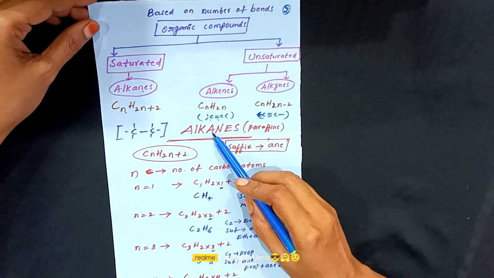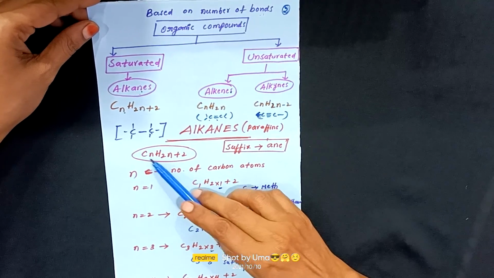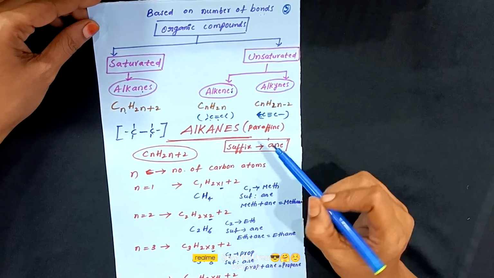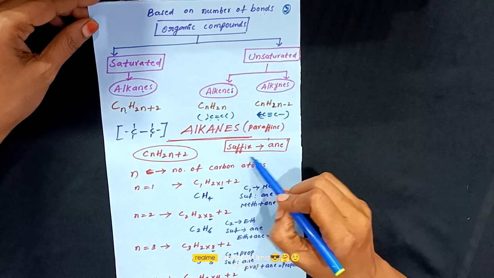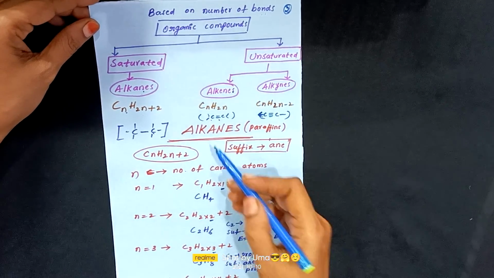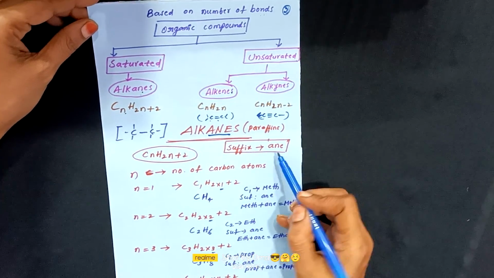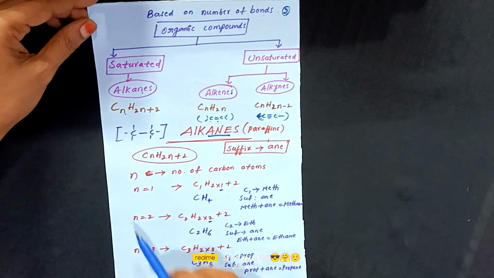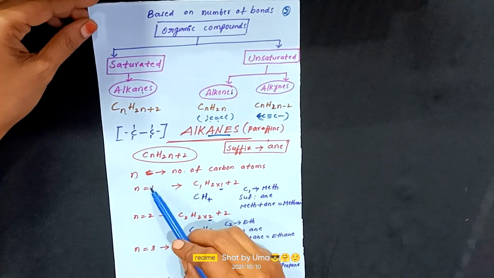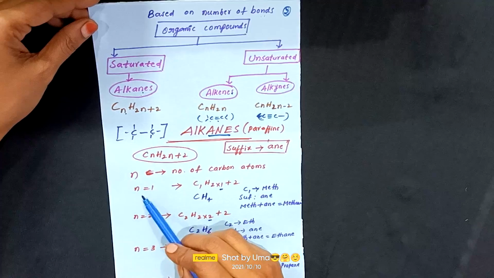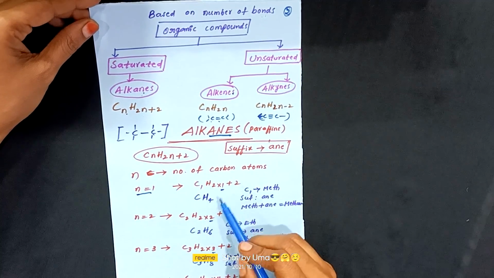Alkanes have the general formula CnH2n plus 2. And what is the suffix of it? The suffix is ane. Okay children, ane is the suffix. If only one carbon atom is present in the given organic compound, it is said to be meth.